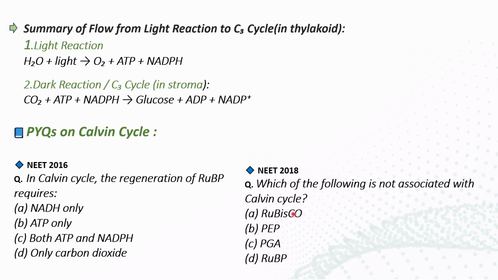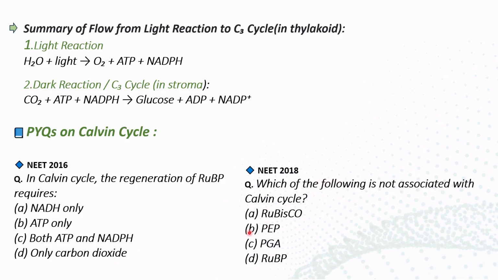RuBisCO is obviously the enzyme involved in the Calvin cycle, and PGA, phosphoglyceric acid, is present in the reduction phase, so it is also there. RuBP, ribulose bisphosphate, is the main chemical compound helpful in the C3 cycle.